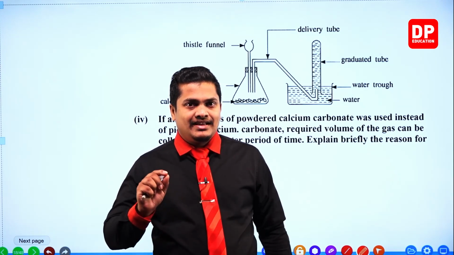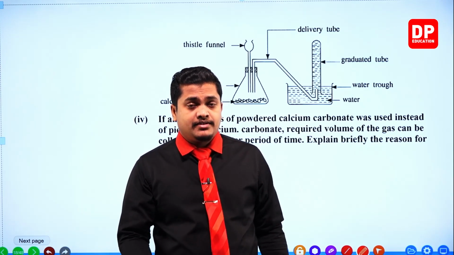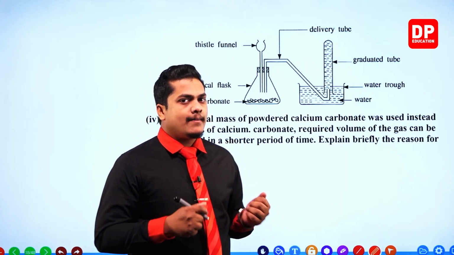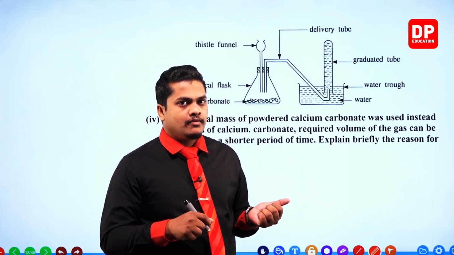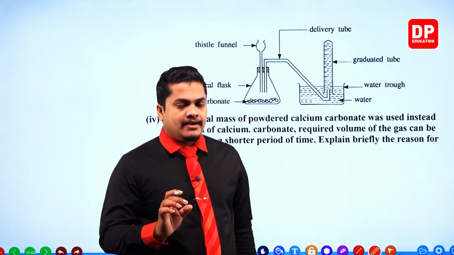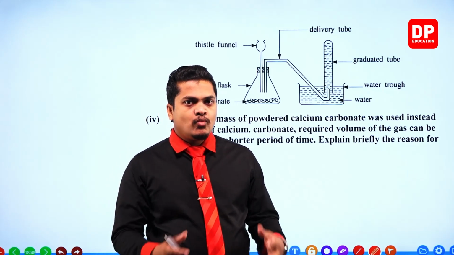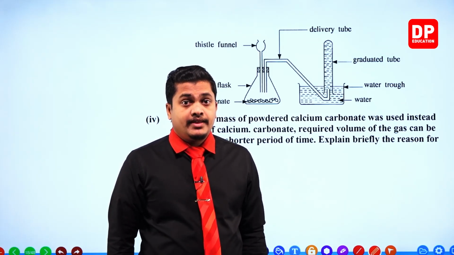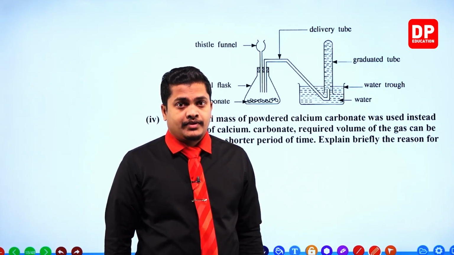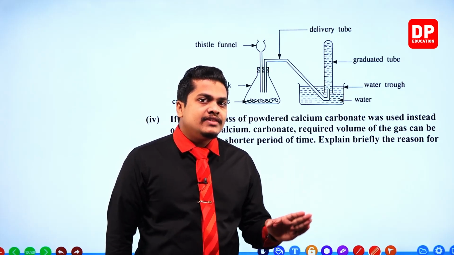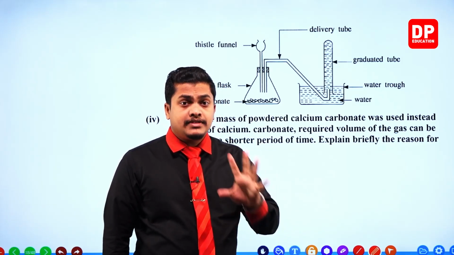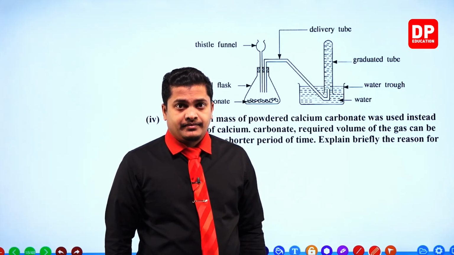If we use powdered form, it means the surface area of the substance is very high. If we use powdered calcium carbonate, the size of the particle is very small in the powdered form. So when reducing the size of the particle, the surface area of the substance is increased.